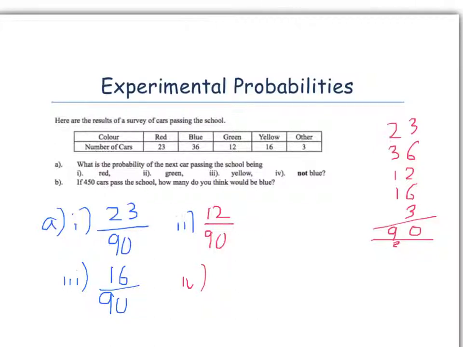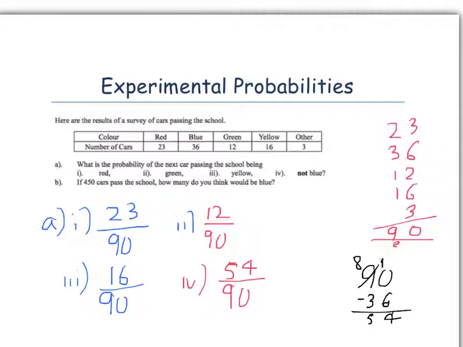So we know there were 36 blue cars. So we need to take that 36 away from our 90 to find out how many are left over. So we need to do 90 minus 36. So we can't do 0 take away 6, we're going to borrow. So that's 10 take away 6, which is 4. 8 take away 3, which is 5. So that's 54 out of the remaining 90 cars. So that's 54 out of 90.